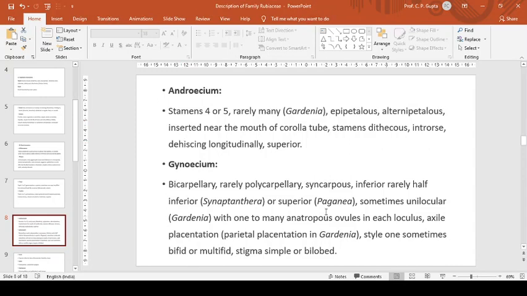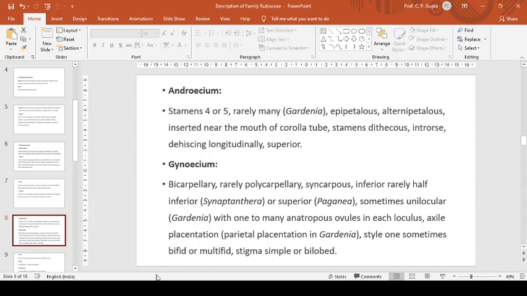Gynoecium is bicarpellary, rarely polycarpellary, syncarpous, inferior, rarely half inferior or superior. Sometimes unilocular in Gardenia, with one to many anatropous ovules in each loculus. Axile placentation, with an exception: parietal placentation in Gardenia.